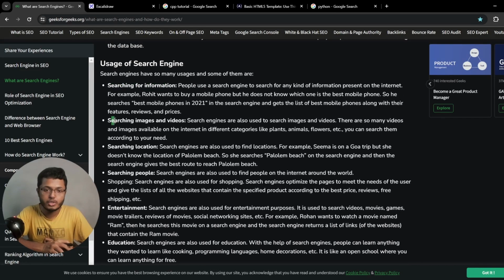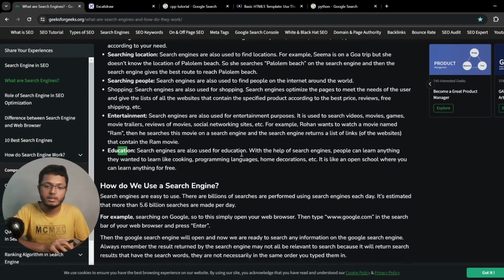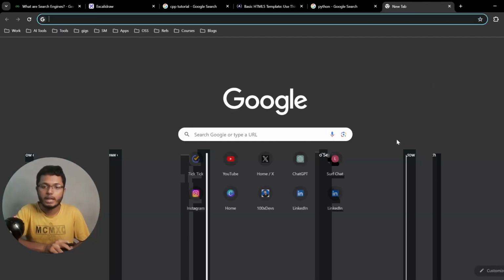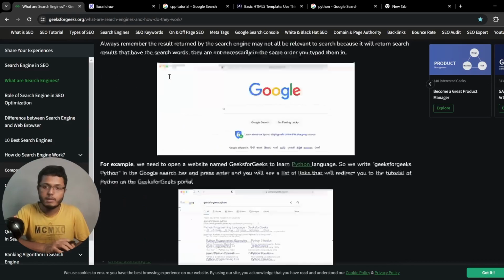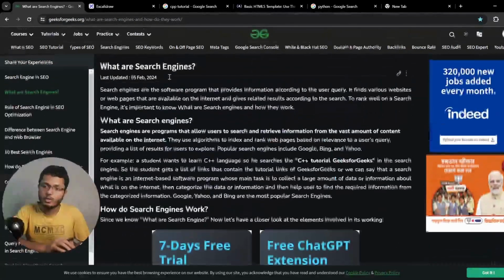As for the usage of search engines, we search for information, images and videos, location, people, entertainment, and education. We all know this, since we use search engines every day, so this is not something we need to know from this article. And how do we use a search engine? We simply go and type. So yeah, that is one cool example of how search engines work.